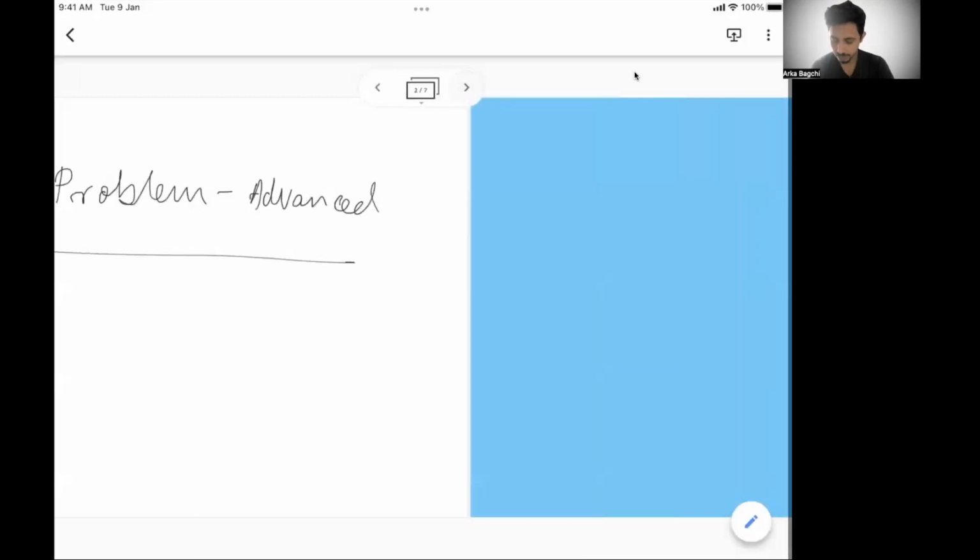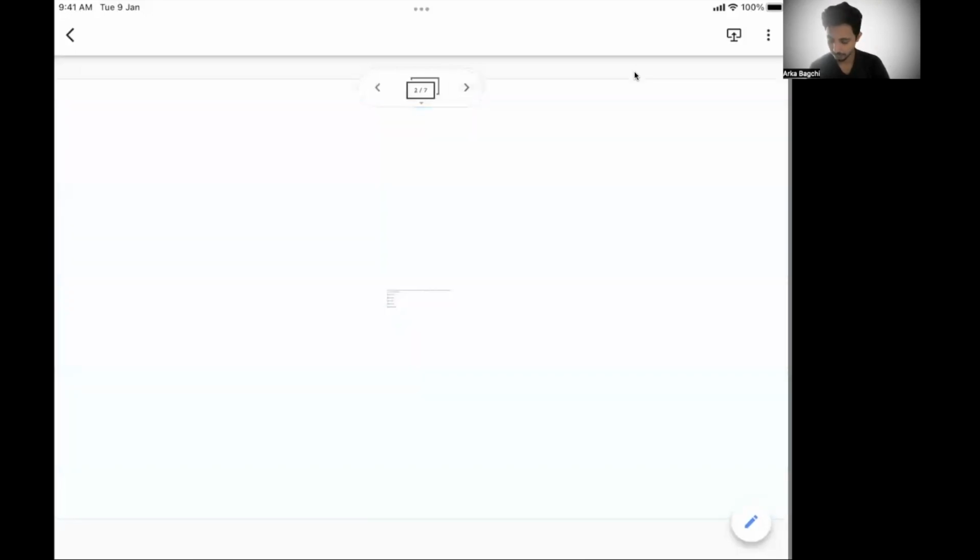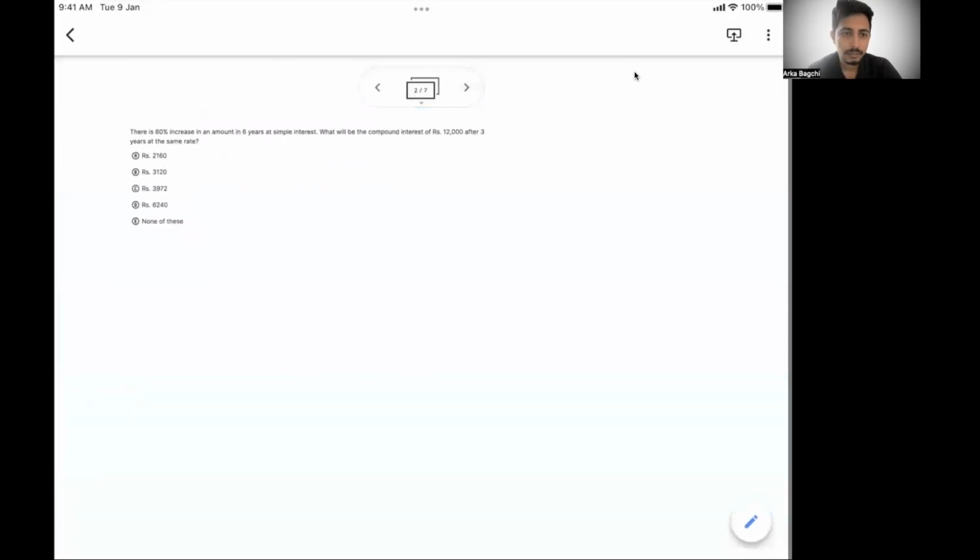Okay, so let's start. I hope this is visible now. What it says there is a 60% increase in an amount over 6 years of simple interest.